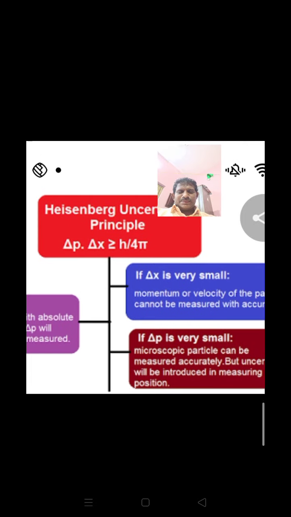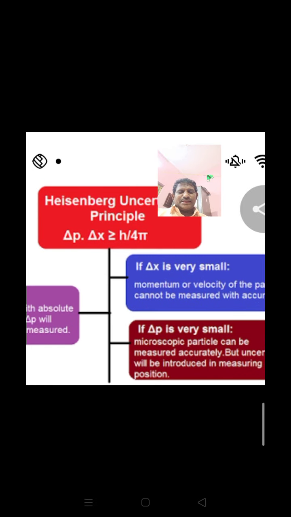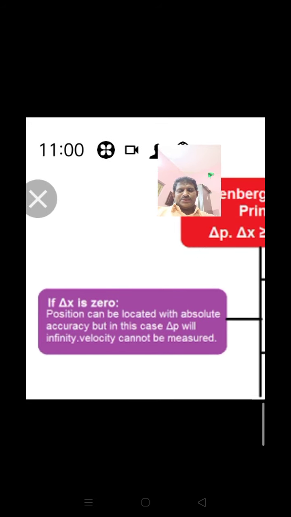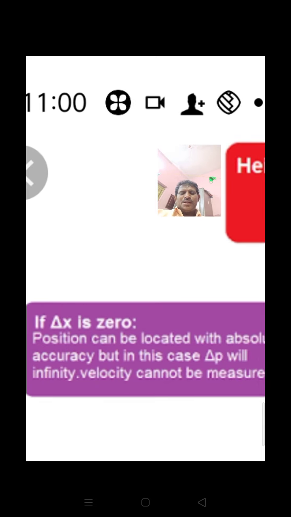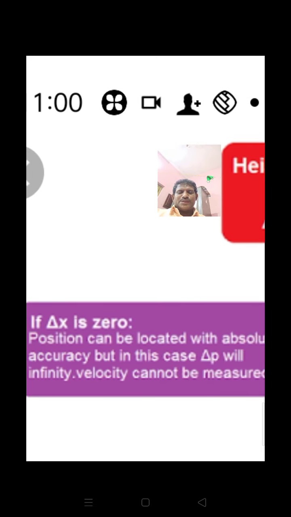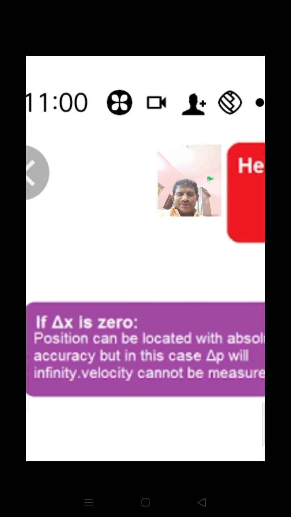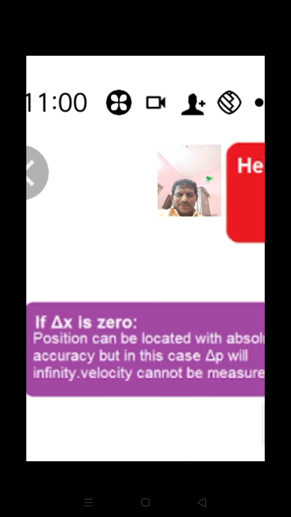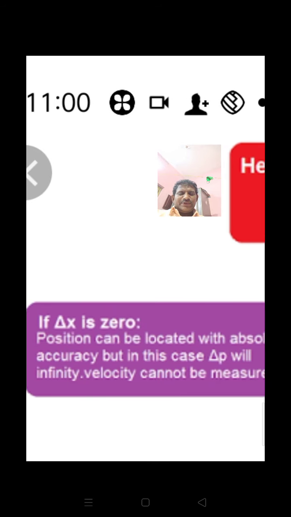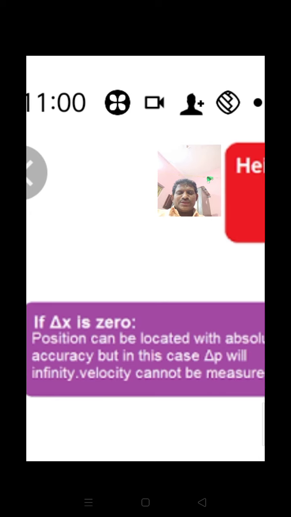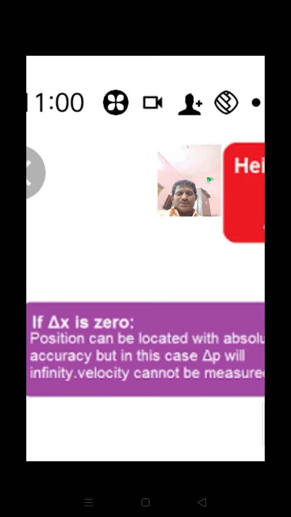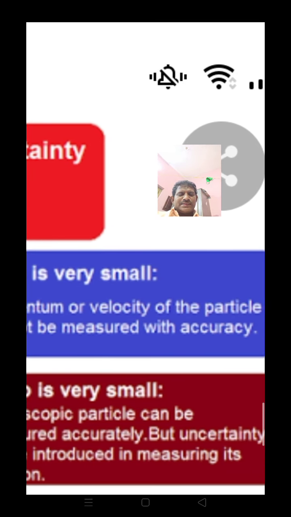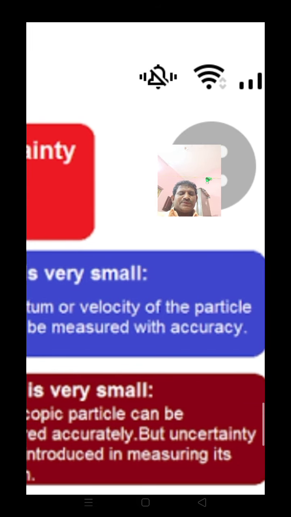According to the Heisenberg uncertainty principle, delta x into delta p is greater than or equal to h by 4 pi. Suppose delta x is 0, that means position can be located with absolute accuracy, but in this case delta p will be infinity. That means velocity cannot be measured. If delta x is equal to 0, delta p is equal to infinity. If delta x is very small, momentum or velocity of the particle cannot be measured with accuracy.